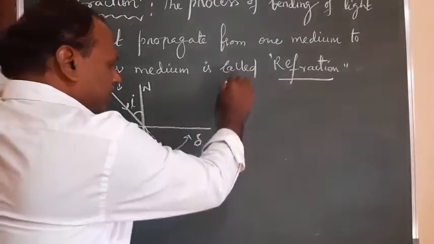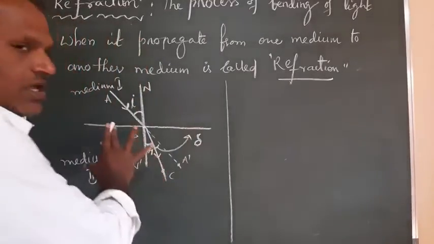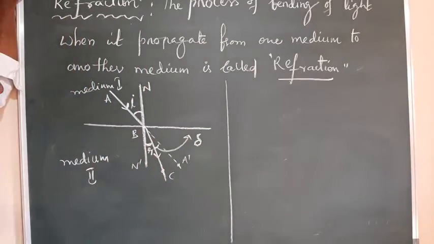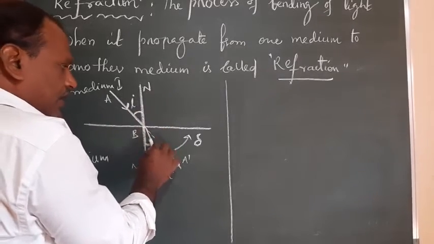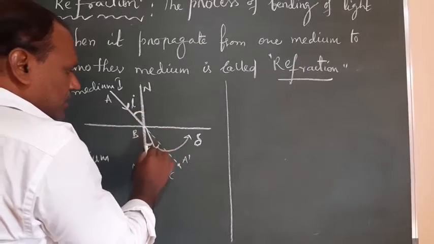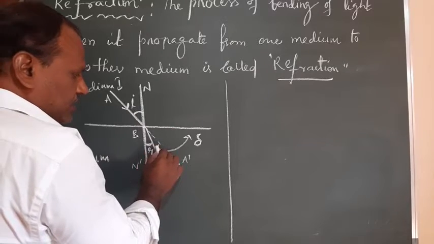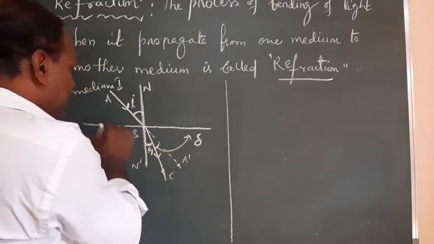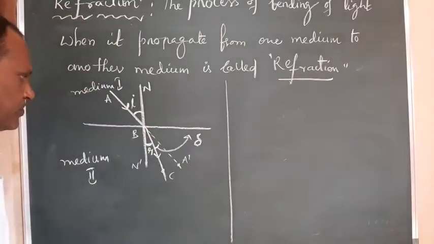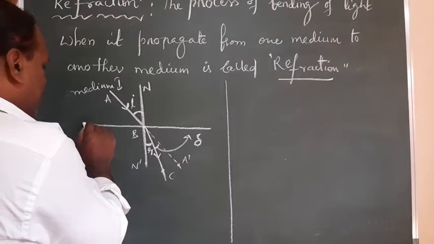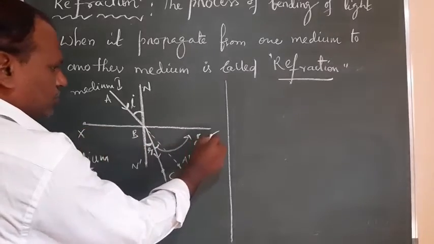So I'm writing all the terminology here regarding this ray diagram: incident ray, normal, refracted ray, this is the incident angle, this is the refracting angle, this is the angle of deviation, and this is the interface, that is the layer separating the two mediums, right? So I'm representing this as X dash.